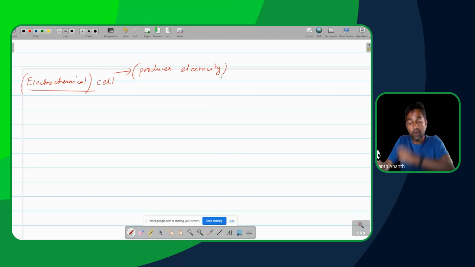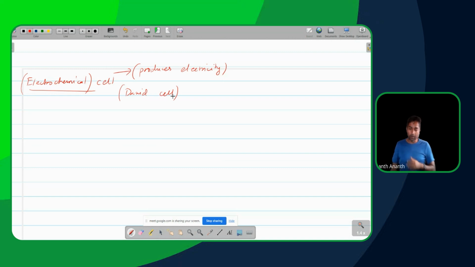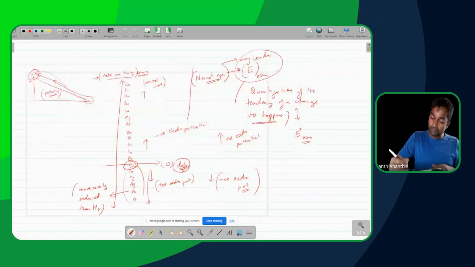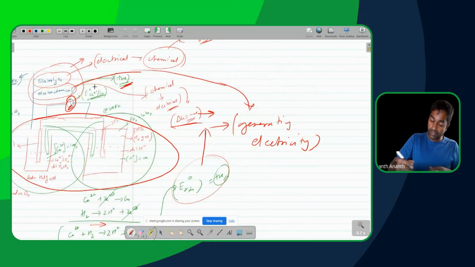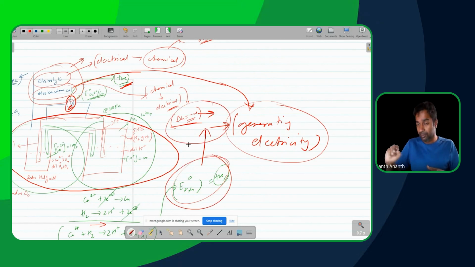So when we talk about a Daniell cell, this is going to be a typical electrochemical cell. So a Daniell cell is an example of a typical electrochemical cell. All right. So when we talk about an electrochemical cell, in the previous session, as you can see in this part here, we had talked about how an electrochemical cell is generating electricity, which basically means delta G is negative for it. And of course, the E naught of the reaction is going to be positive for it.